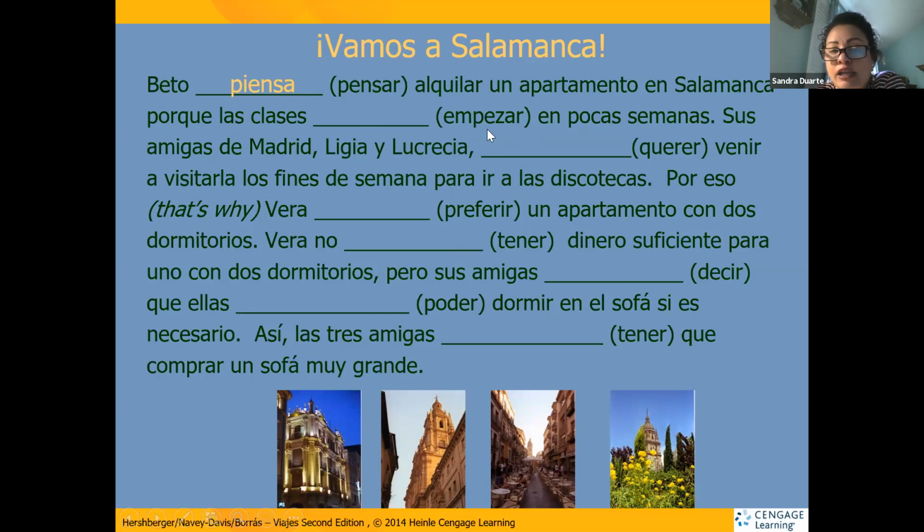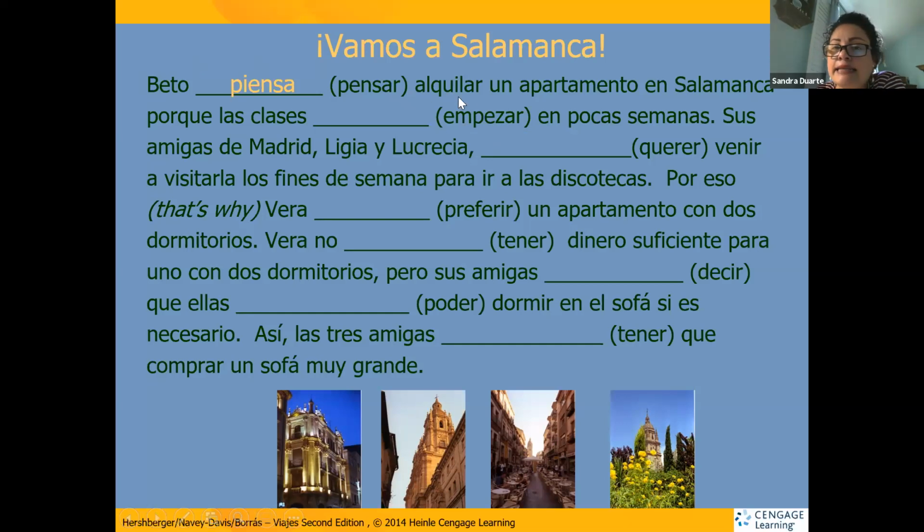So the syllable next to the ending will be P. Right here, there's the first syllable M, the next syllable will be P, and the last syllable will be SAR. Okay? So empezar. The stem changes on this E. And this is one that changes from E to IE. Okay?